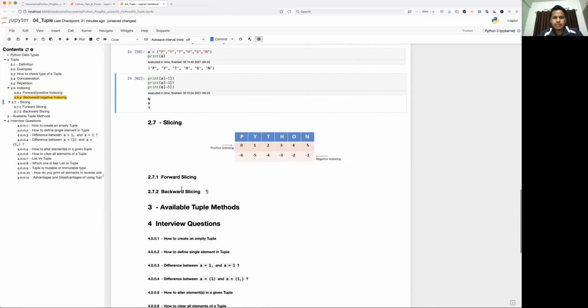Let's talk about slicing. Slicing, as I mentioned, is nothing but taking a subset of the sequence. So you have the whole sequence, let's say 10 elements, and I want from the 0 to 4th element, then 4th to 8th element, right? That's how you do slicing. In slicing also you can use positive indexing and negative indexing. So we'll see examples.